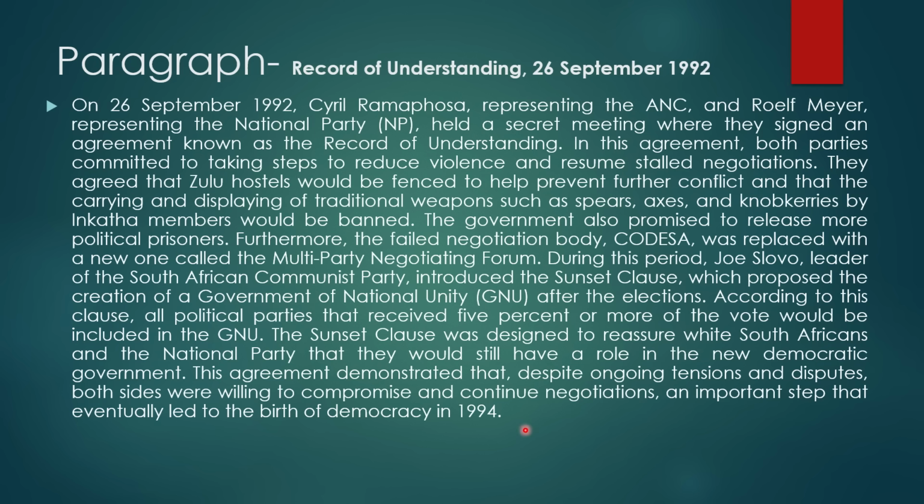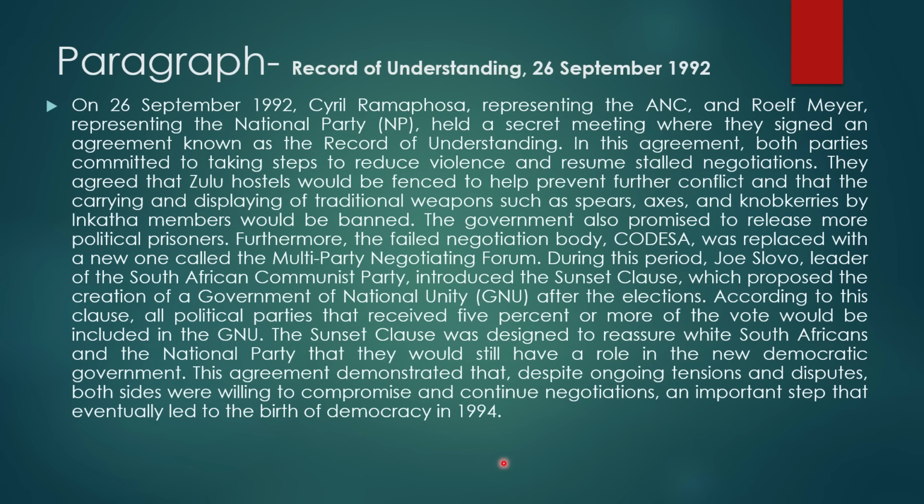Moving on to our next paragraph, where we talk about the Record of Understanding of 26 September 1992. On 26 September 1992, Cyril Ramaphosa, representing the ANC, and Roelf Meyer, representing the National Party, held a secret meeting where they signed an agreement known as the Record of Understanding.